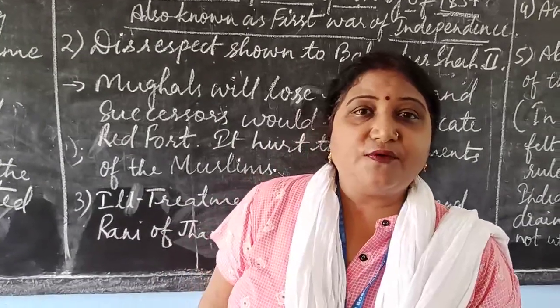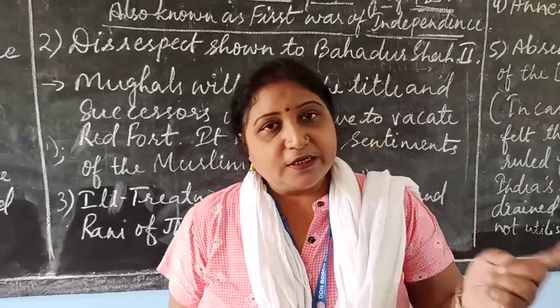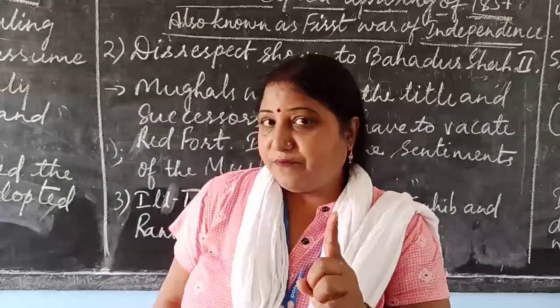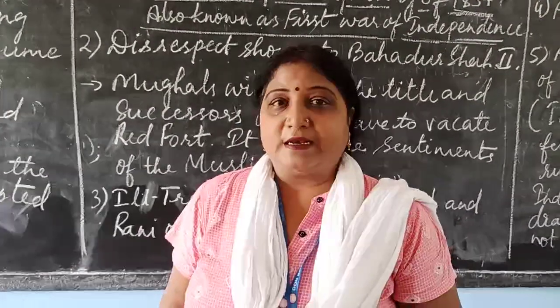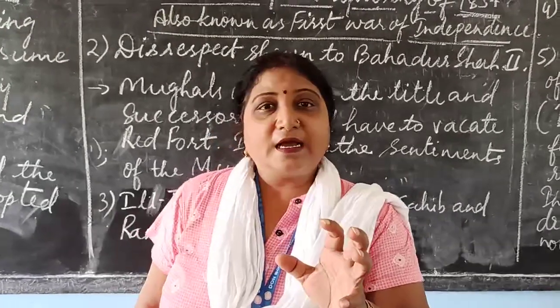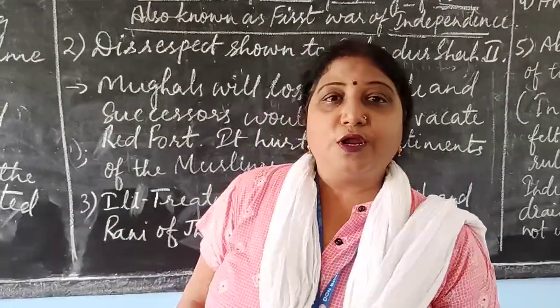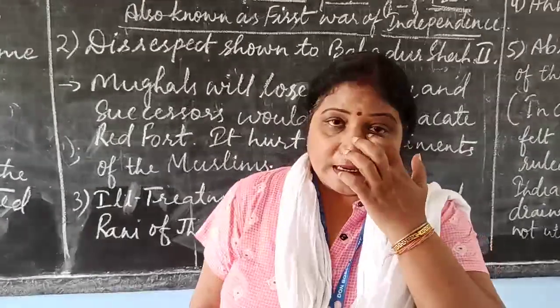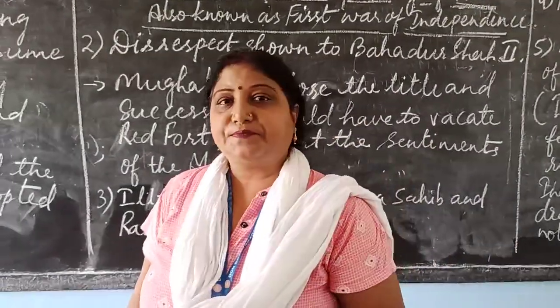So in 1757, after the Battle of Plassey, the East India Company slowly started ruling over India and captured many places.